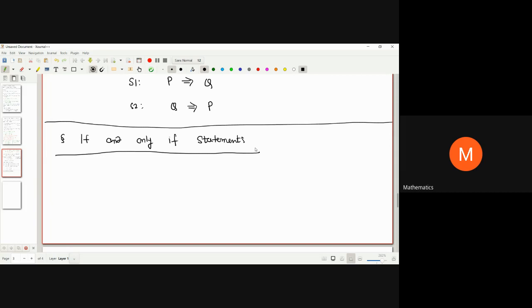We are going to use these things in our daily courses, so it is very important to understand their meaning and how we are going to deal with them. So next I'm going to talk about if and only if statements.